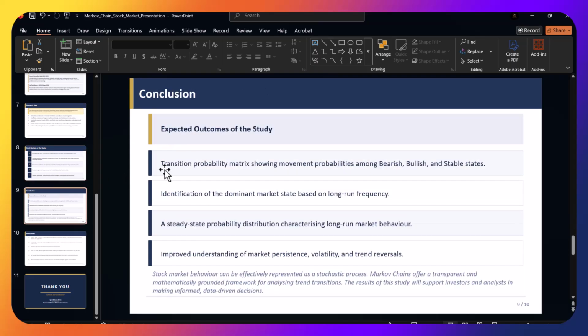Then our expected outcome is a transition probability matrix showing the movement probabilities, then identifying the dominant market state based on the long-run frequency, a steady state probability distribution characterizing long-run market behaviors, as well as an improved understanding of the market's persistent volatility and trend reversals. So basically, stock market behavior can be effectively represented as a stochastic process. Markov chain offers a transparent and mathematically grounded framework for analyzing trend transitions, and the result of this study will support investors in analyzing and making informed, data-driven decisions.